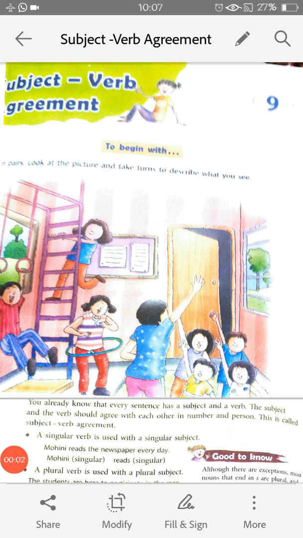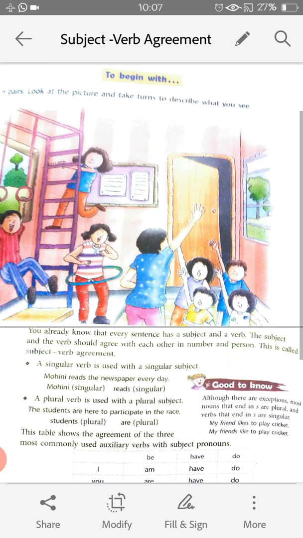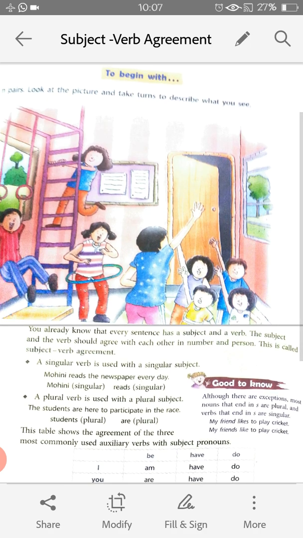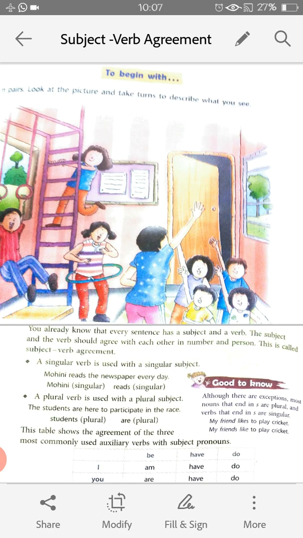Dear students, today we will do a grammar topic, that is subject verb agreement. Now you already know that every sentence has a subject and a verb. So the verb is the word that shows us the action, and the subject is the person who is doing that particular work or action. The subject and the verb should agree with each other in number and person.